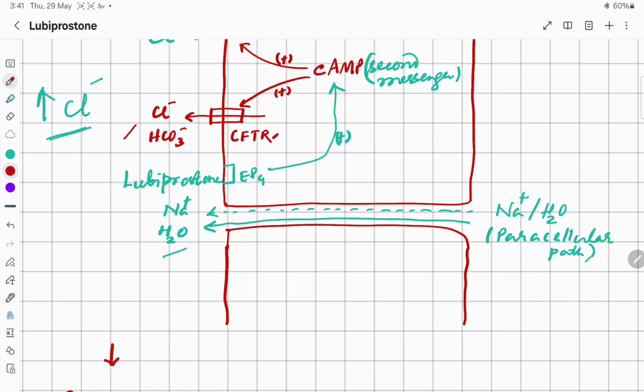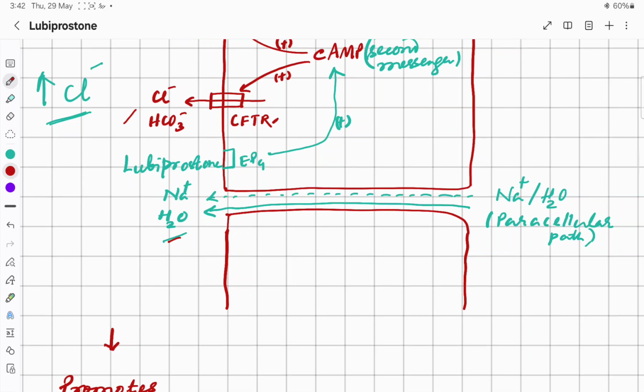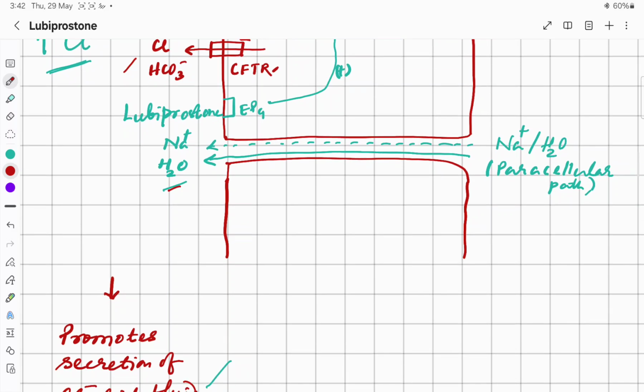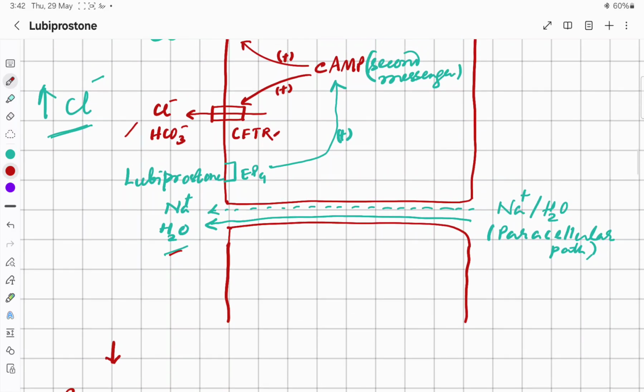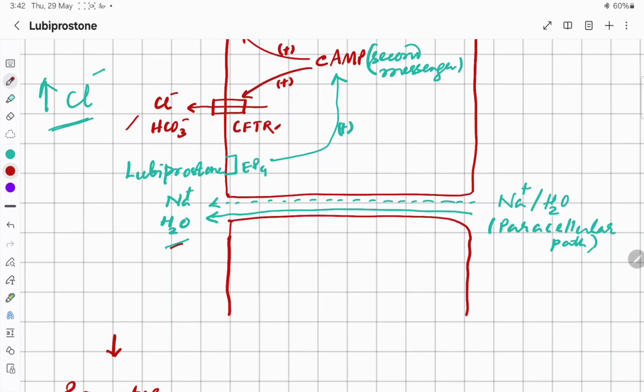So there will be no secretion of water, mainly in the secretory tissues like the reproductive tract, gastrointestinal tract, and bronchial tract. So there will be thick mucus, not watery mucus. It will clog the airways mainly, and that condition is called cystic fibrosis. That's why it is named so: cystic fibrosis transmembrane conductance regulator.